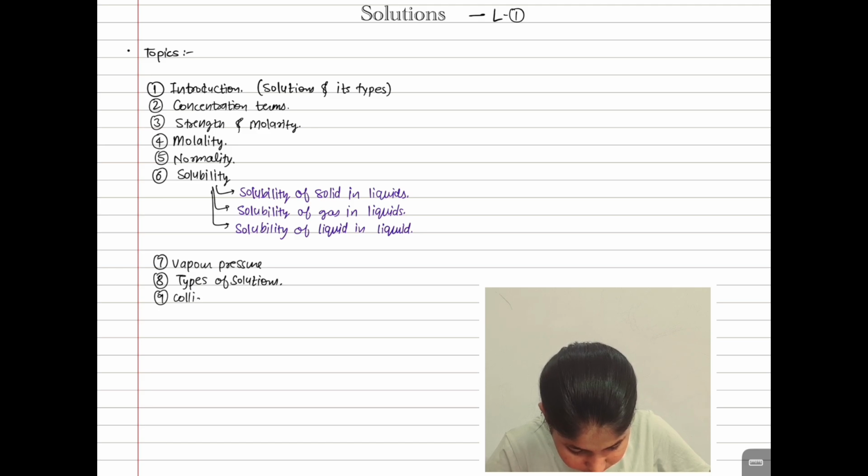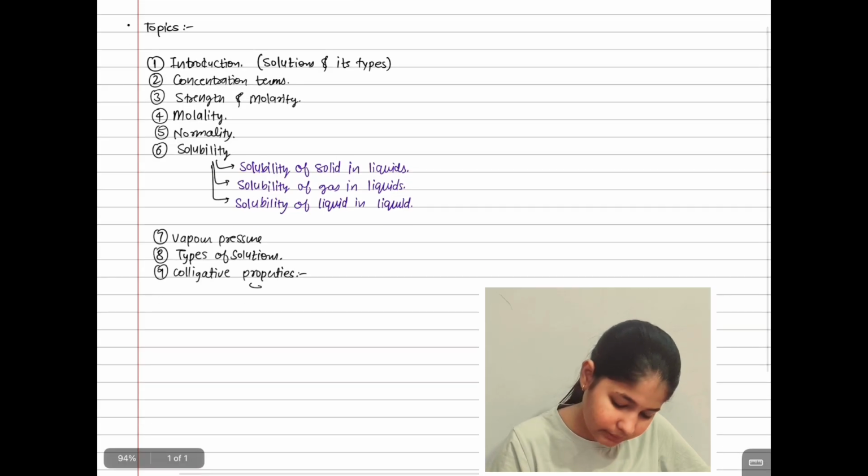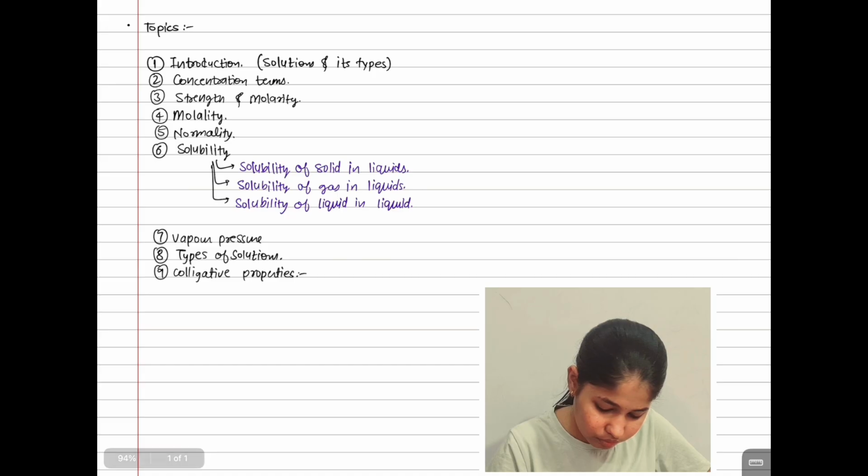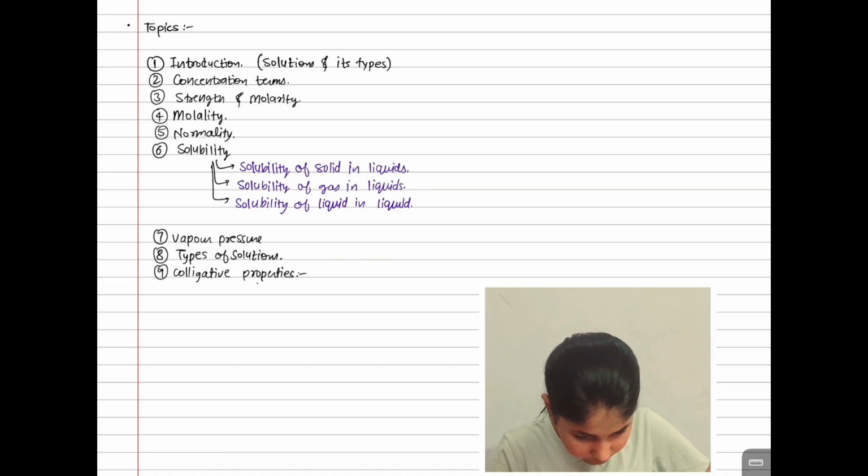Then colligative properties. In colligative properties, we will have multiple subtopics.